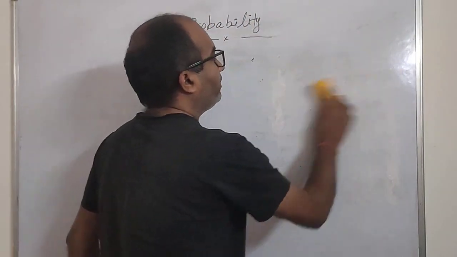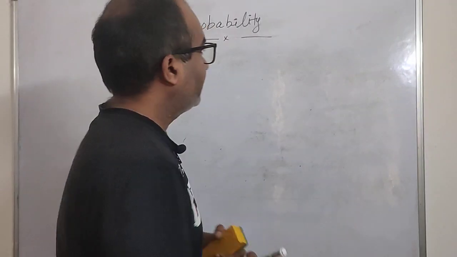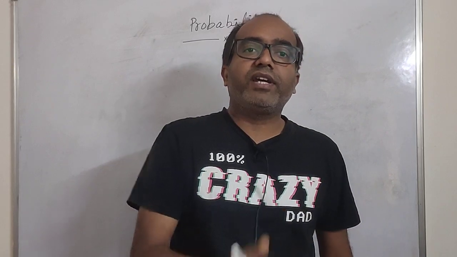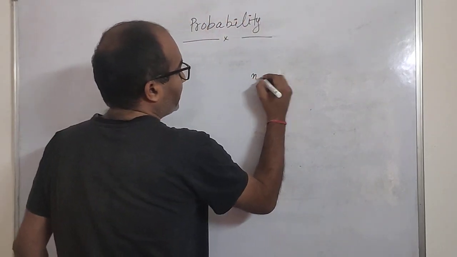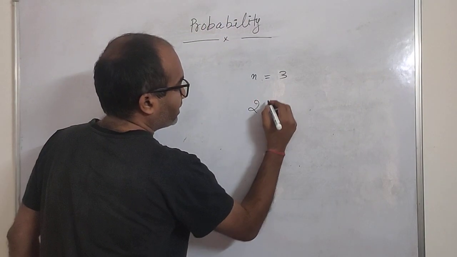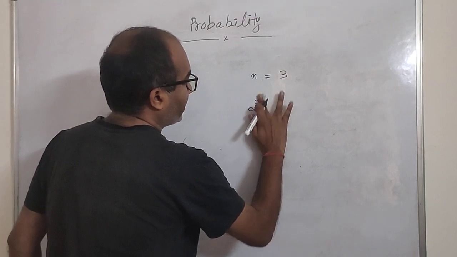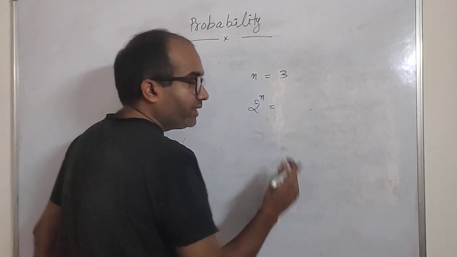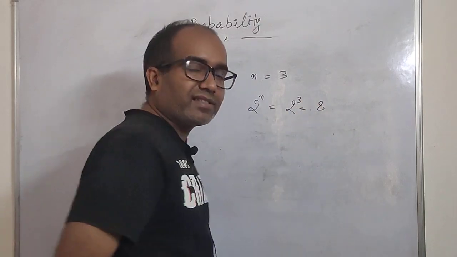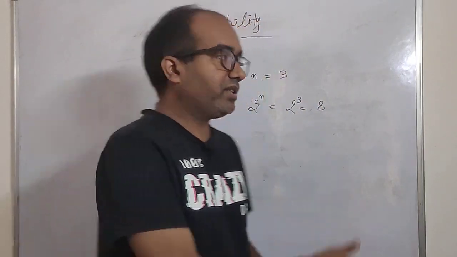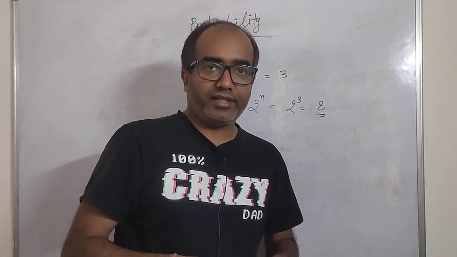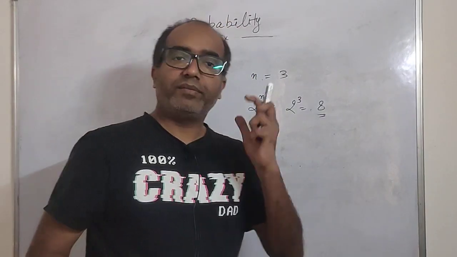Now if such an event comes, the formula is that you need to see how many times we are doing the random experiment. Like here we are doing it 3 times. So the formula is that the possible values will be 2 raised to the power n. The number of possibilities will be 8, since 2 raised to the power 3 is equal to 8. These are all the possible combinations that you can get when you perform this experiment.